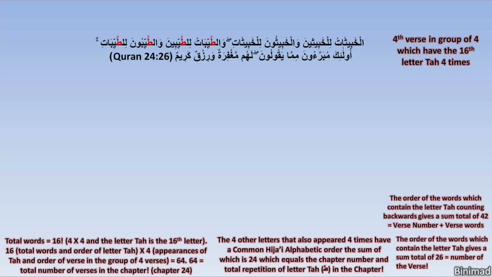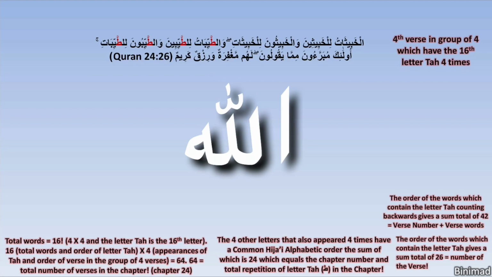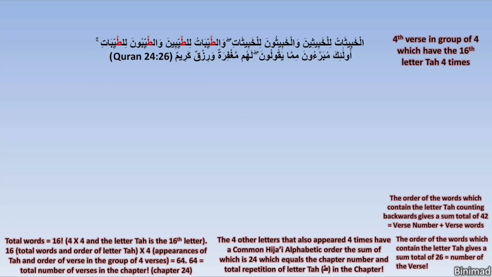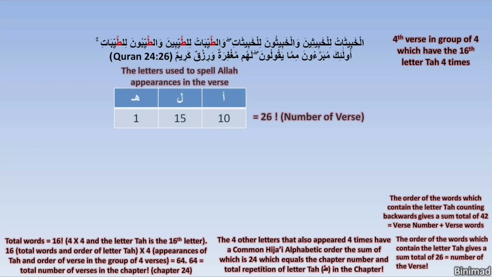God's name, Allah, as noted in previous videos, is a main key in Quran mathematics. And the letters that spell Allah are Alif, Lam, and Ha. They appeared in this verse a total of 26 times also. And of course, 26 is the number of the verse. This connection to the name of Allah makes us go further down this path. And we see that the total letters in this verse is 99 letters, which correlates to the 99 names of Allah.